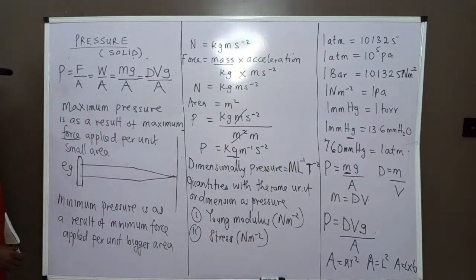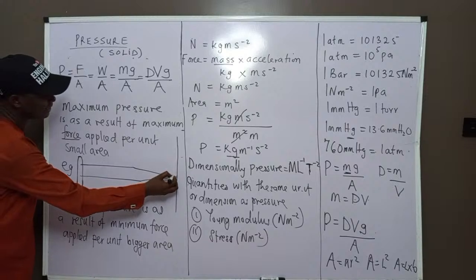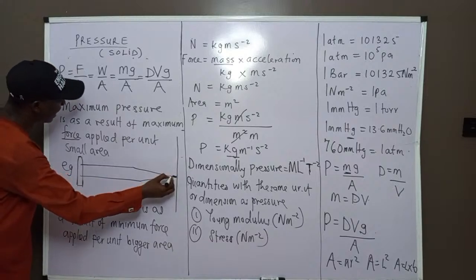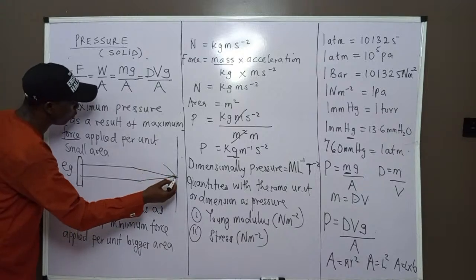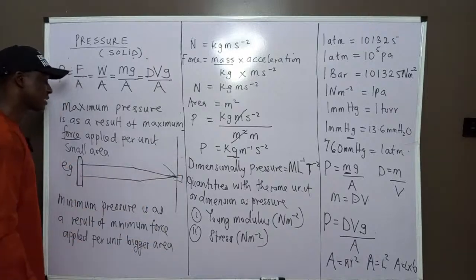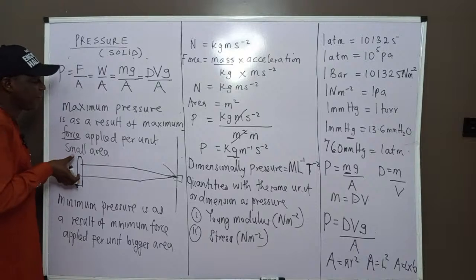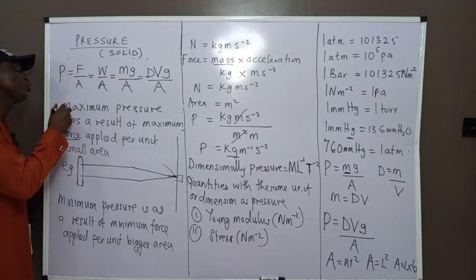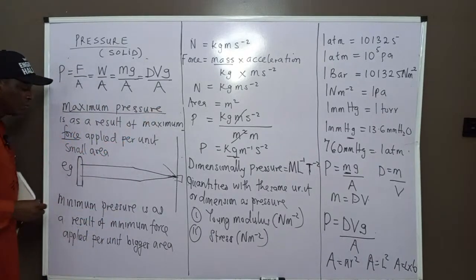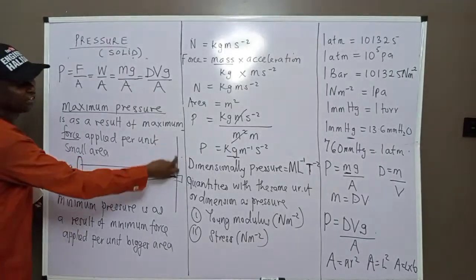So that is to say, if the area is very small, what we have applied here is a smaller area. If you check the knife, the area it occupies on this surface is small compared to the force. So if you apply a bigger force, it will produce a higher pressure. If I push this thing inside, the pressure will be high on this body.